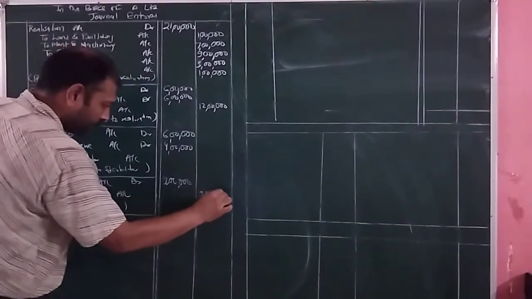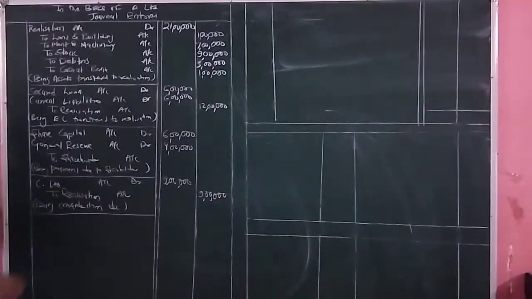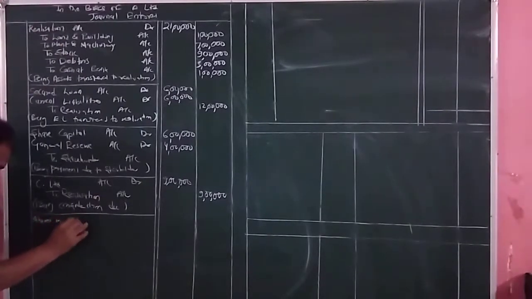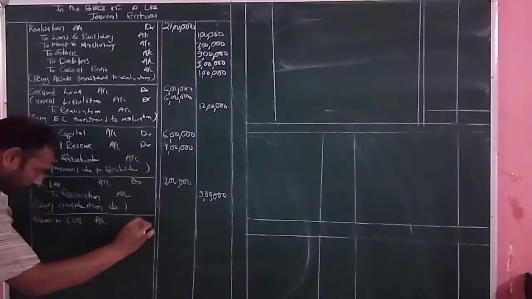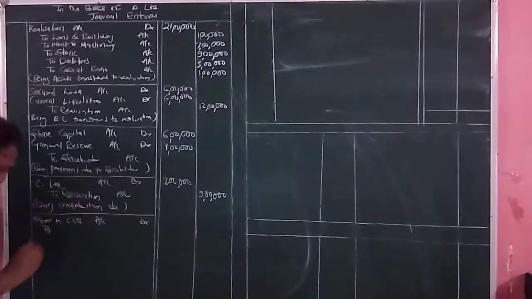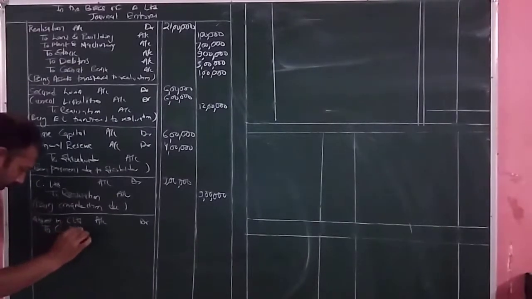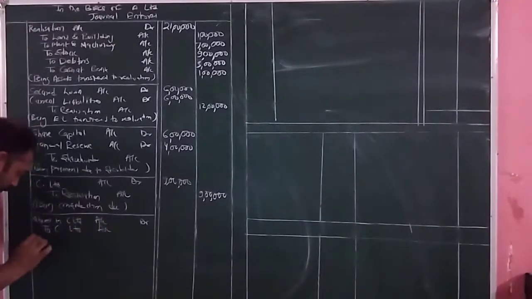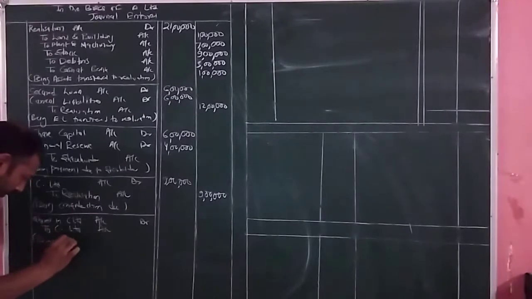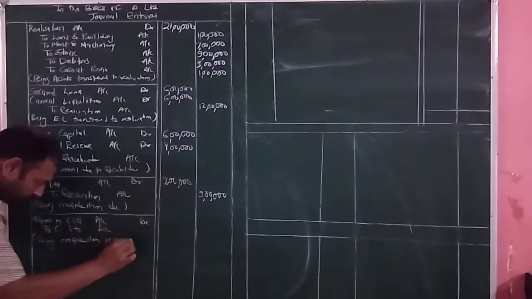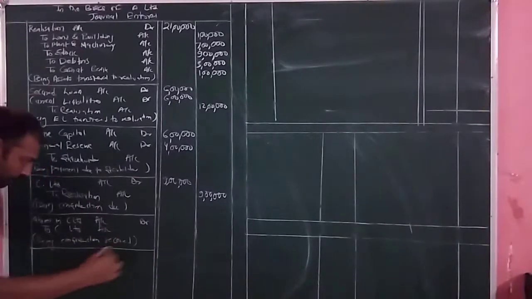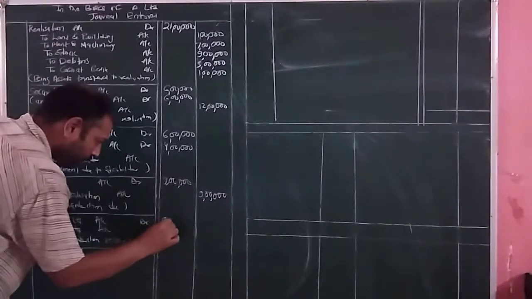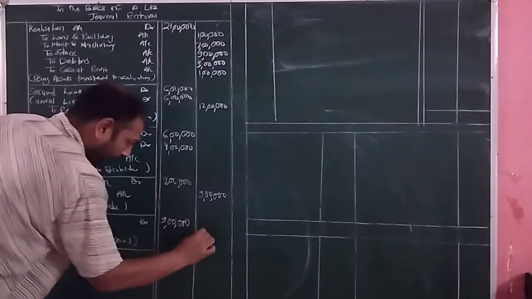Next entry will be receipt of the consideration, that is shares in C Limited account debit to C Limited account, being consideration received in the form of equity share. The amount is equal to how much? 9 lakh rupees.